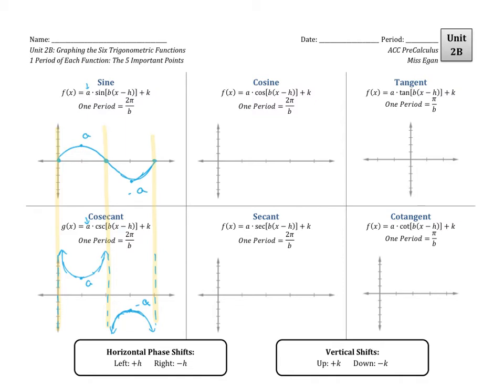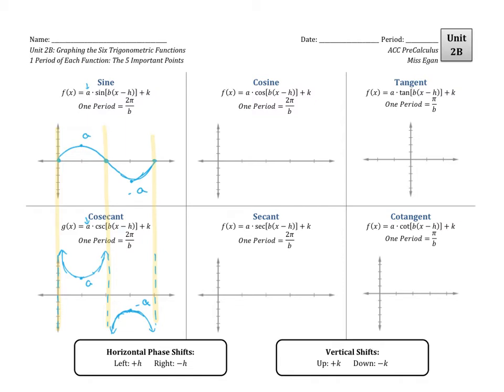Next is cosine. So cosine is a very similar graph to sine. It's just shifted a little bit. It's off by pi over 2. We're going to find also that secant and cosecant are very similar, but shifted by pi over 2 units as well.